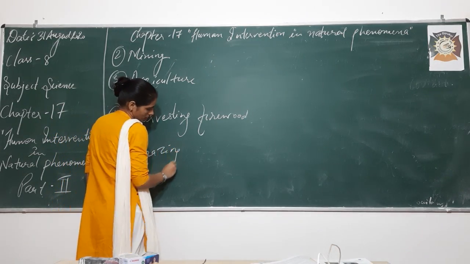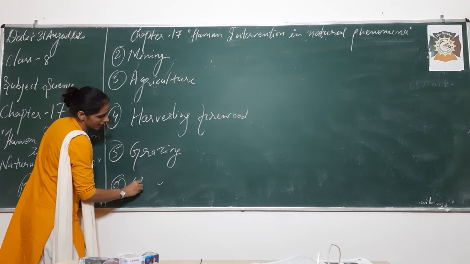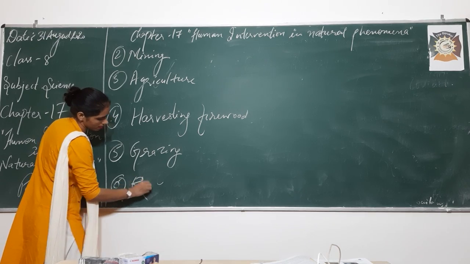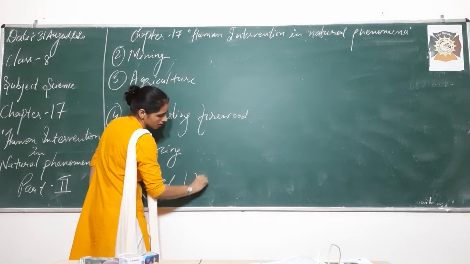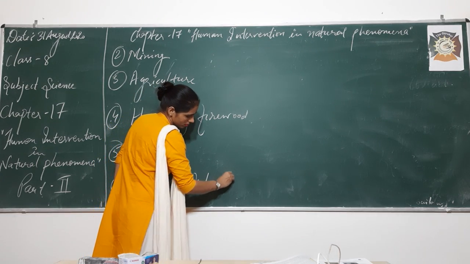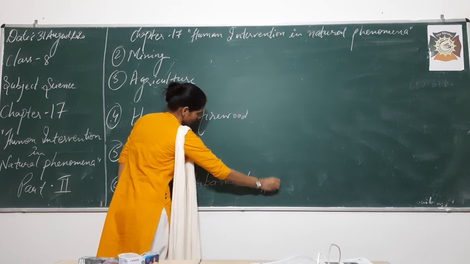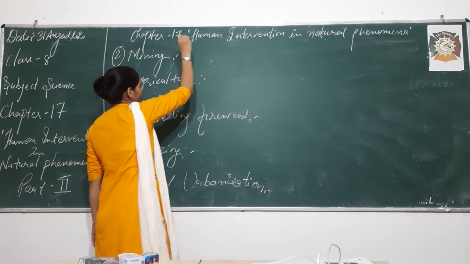Grazing is the next reason, and the last you can say is urbanization, or rapid urbanization. So these are the points which we will discuss in detail.